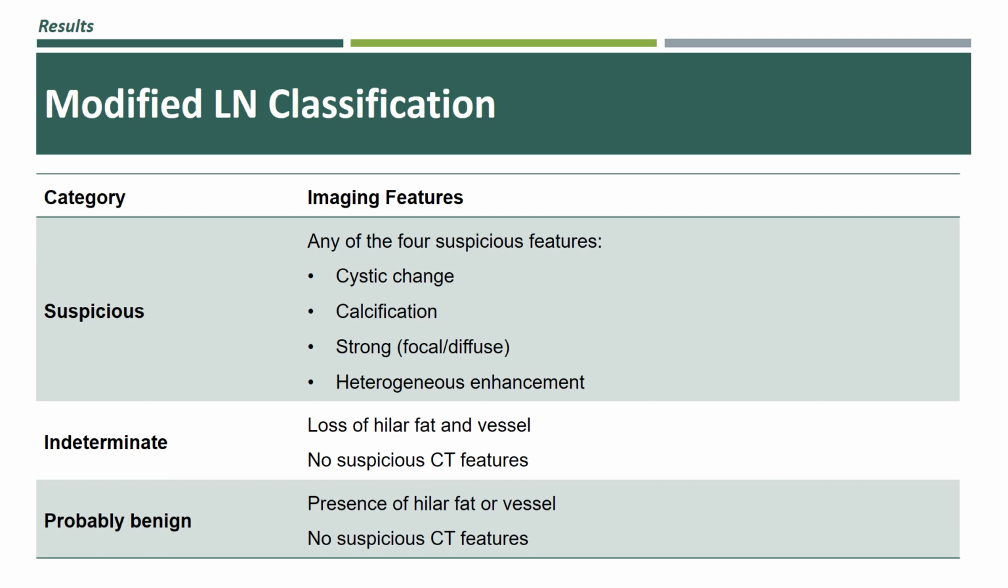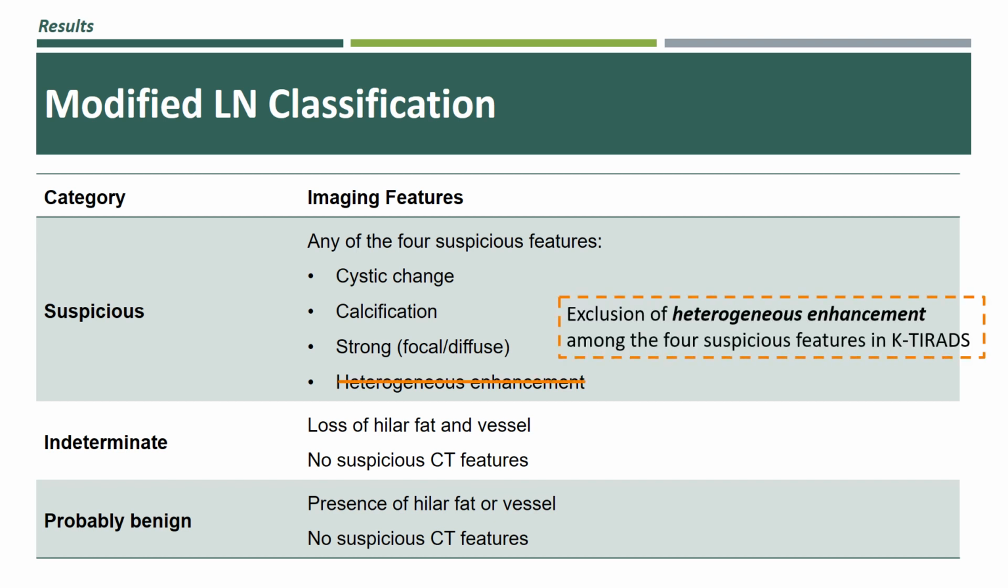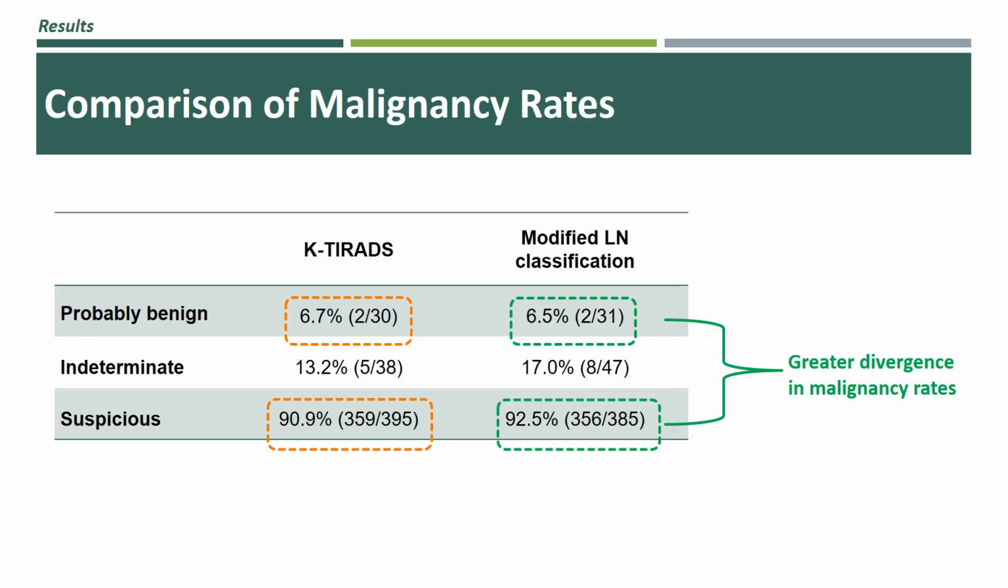Based on the results of our study, we proposed a modified lymph node classification that excludes heterogeneous enhancement among the suspicious features. The overall malignancy risks across the probably benign, indeterminate, and suspicious categories of K-thyroids and the modified lymph node classification are detailed as follows. In our modified lymph node classification, the malignancy risks for indeterminate and suspicious categories were higher compared to K-thyroids, while the risk was lower for probably benign.